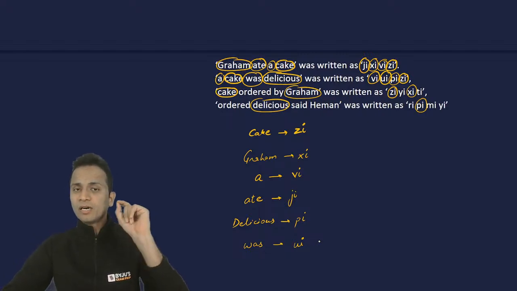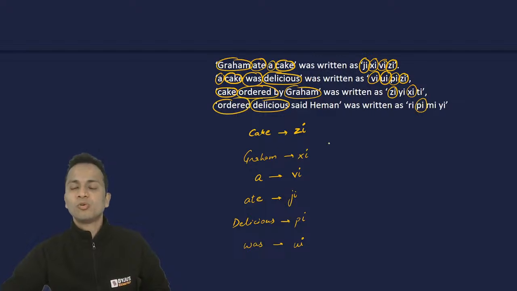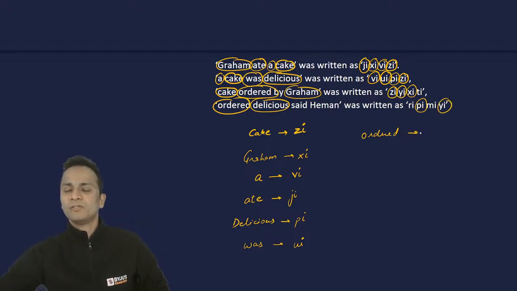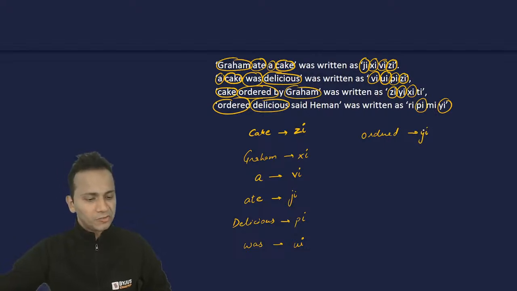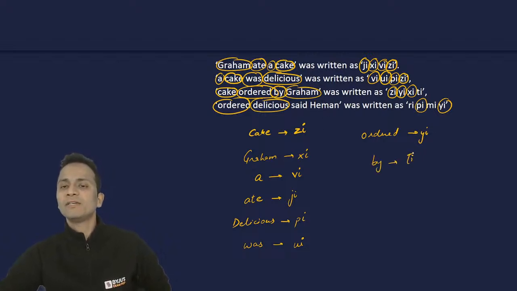Now checking the third and fourth statement, ordered is common. So ordered is common, right? So ordered ka code kya hoga? Ordered will be coded as YI. Done. YI will be the code for ordered. Then by is left. So by will be coded as TI.